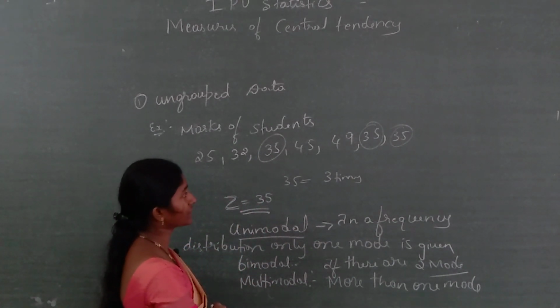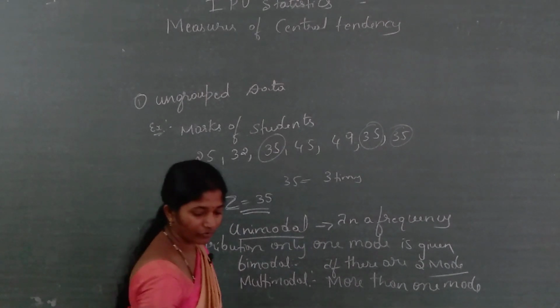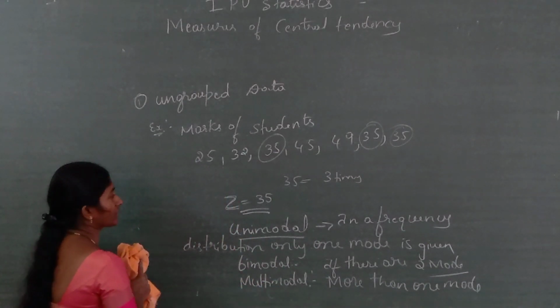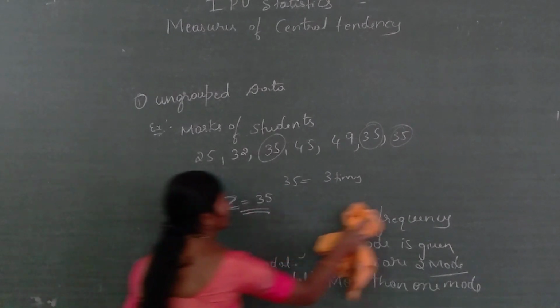What will happen if there is more than one mode? I will take an example for bimodal.